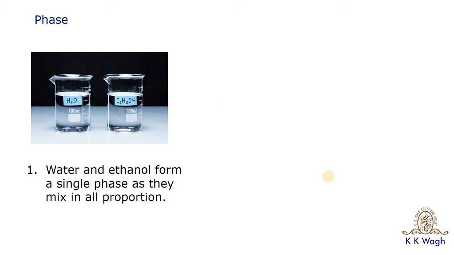Then examples of phases. A system can be a single phase. An example is water and ethanol. They form a single phase as they mix in all proportions. If we mix ethanol and water, they will mix in all proportions, and that's why this is the example of a single phase.